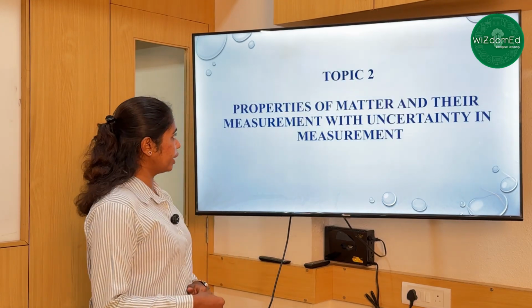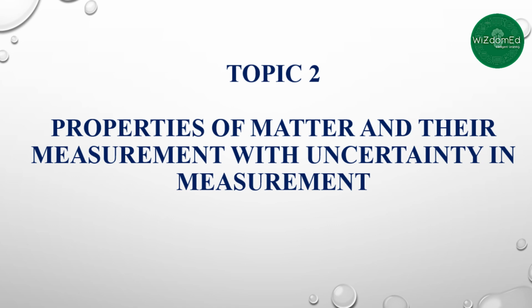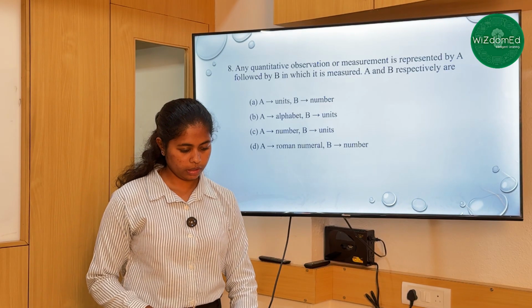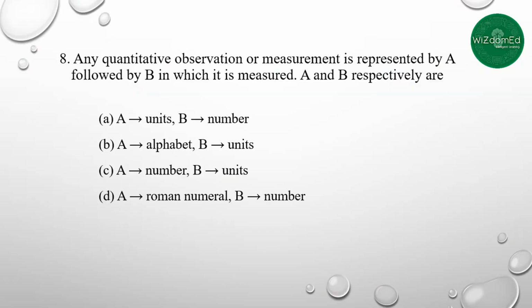Next, let's go into topic 2, which is properties of matter and their measurement, with uncertainty in measurement. So next question: any quantitative observation or measurement is represented by A followed by B in which it is measured. A and B respectively are: option A, units, number; option B, alphabet, units; option C, number, units; option D, Roman numeral and number.